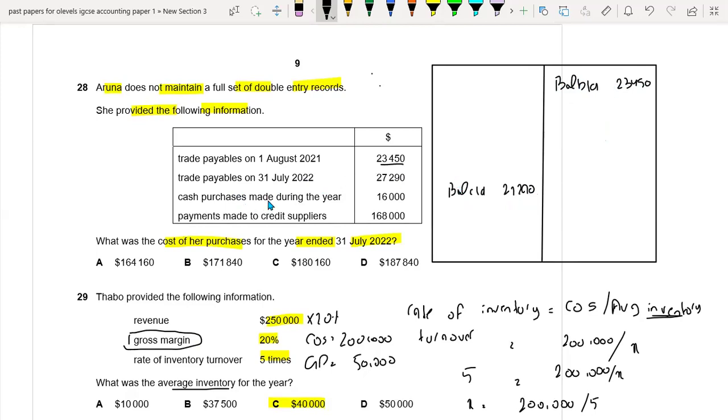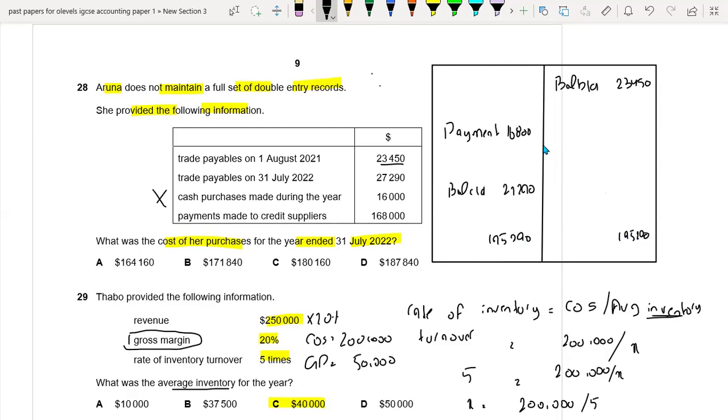Okay. Cash purchases. So cash would not be part of this. Payments made to credit suppliers. So these payments will be recorded on the debit side. Payments are equal to 16,800. So the balance of this amount is 195,290, and deduct the 23,450 from here.